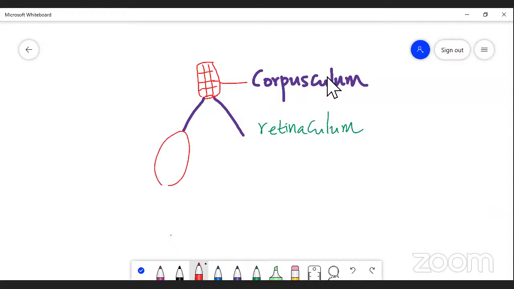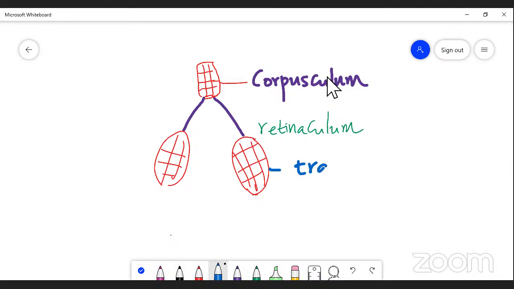The whole structure is represented like an inverted Y, which is called a translator. So the translator resembles an inverted Y shape, right?